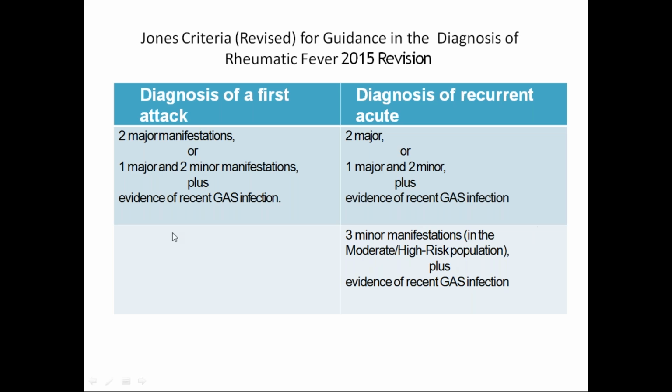So even with three minor manifestations in a moderate or high risk population, we should consider and diagnose it as recurrent acute rheumatic fever. Anyway, supporting evidence of recent group A streptococcal infection should be there. So this is the entity. You must know that for diagnosing a first attack or a recurrence, the criteria are the same, along with three minor manifestations plus evidence of recent group A streptococcal infection in a moderate or high risk population.